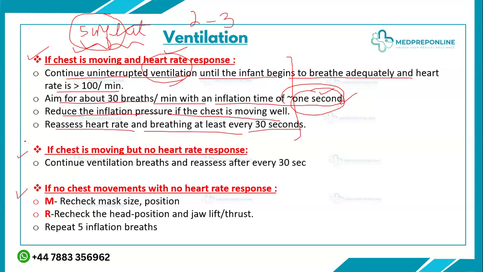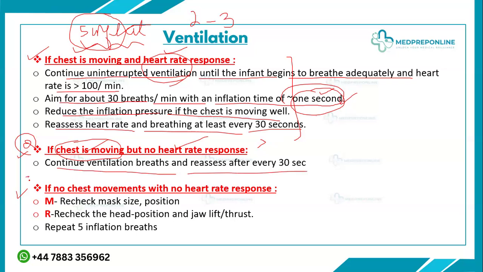Our second scenario can be that the chest is moving, but the heart rate is not improving. Then what will you do? If the chest is moving, it means you have achieved the opening and inflation of the lungs, aeration of the lungs. So you just need to keep giving ventilation until the heart rate starts to improve and becomes greater than 100. You will continue the ventilation breaths and reassess after every 30 seconds.